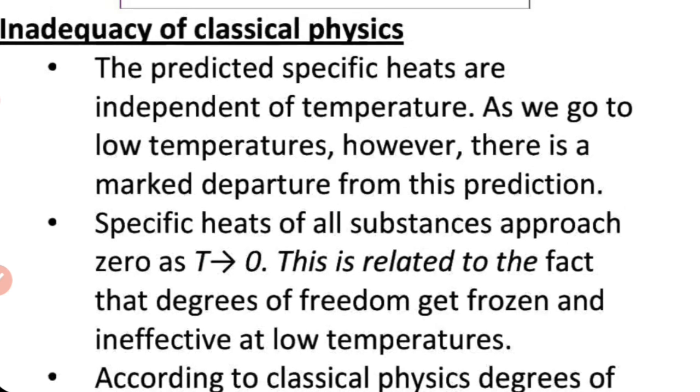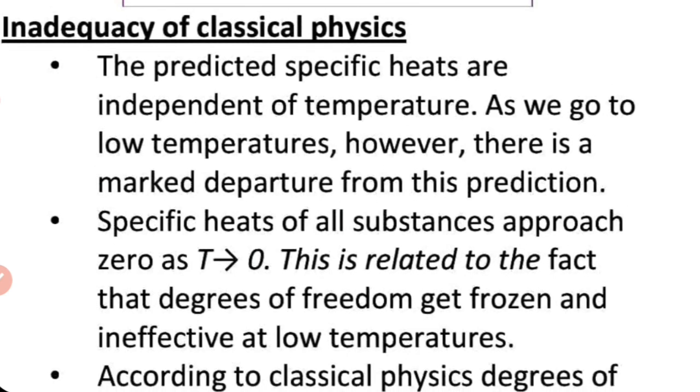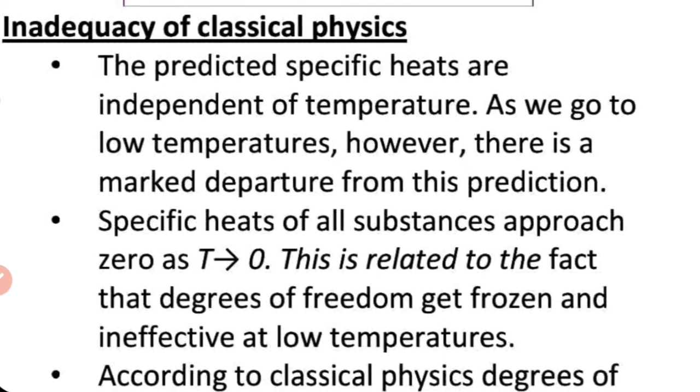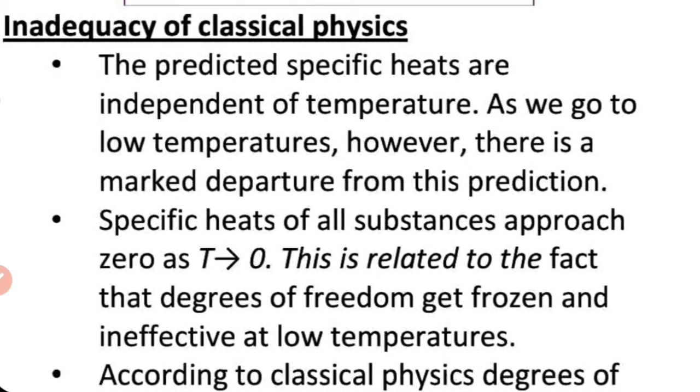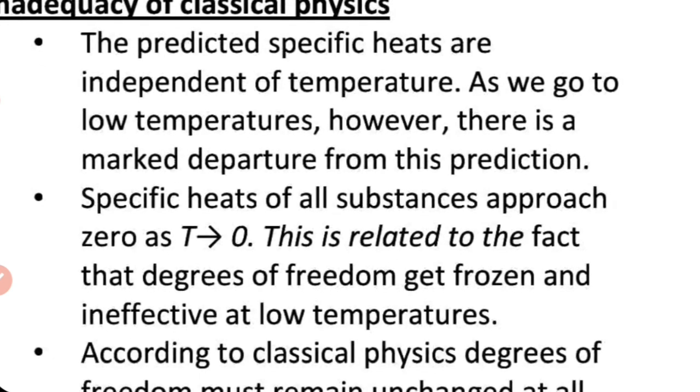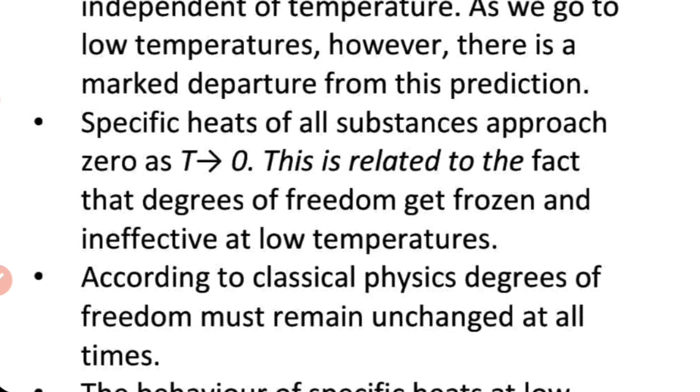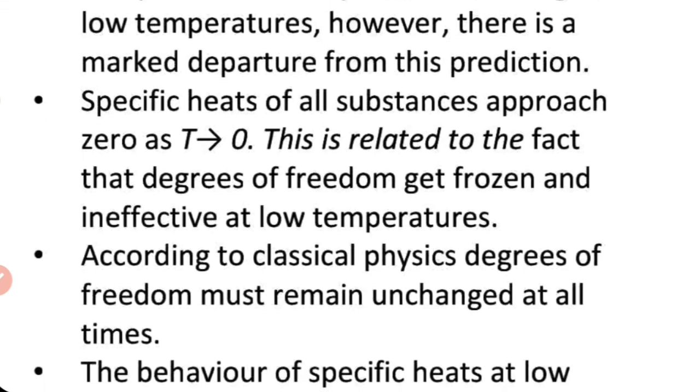That means in the case of solid, we got the specific heat capacity to be a constant, that is 3R. And in the case of water, we got it to be 9R. And at low temperature, it is not found to be equal to 3R and 9R respectively. Specific heat capacities of all substances approach 0 as T approaches 0.